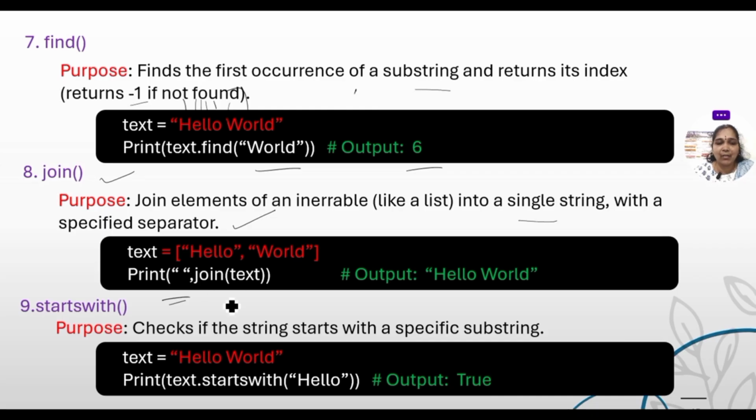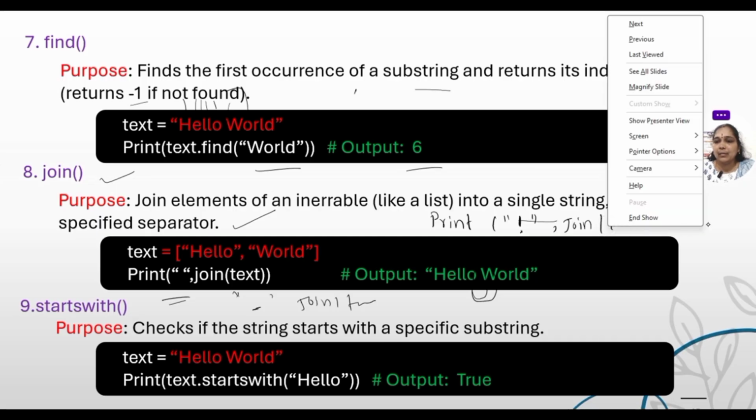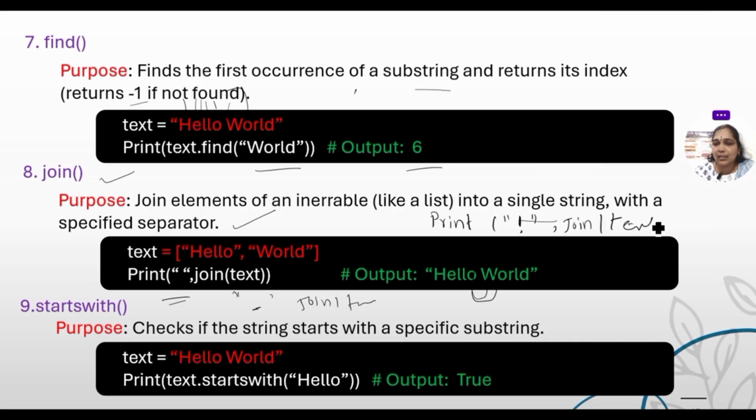So in the quotations I have given, in the strings I have given one space and I am joining the text. Join text. So hello world, there is a space here. Suppose you want to join with some specific character, you can write like print. In the double quotation, if you want to add this and double quotation close, now join and text. Then you can join the text also. So how can we join here? By using hello, we are using the exclamatory mark and you will get it as a word. Like this, you can use this join concept.